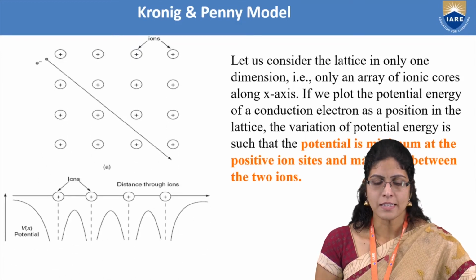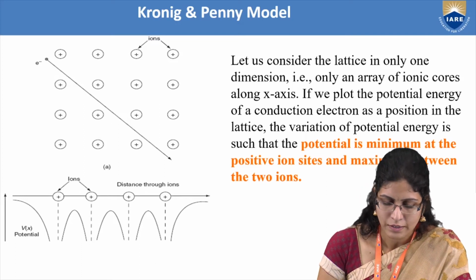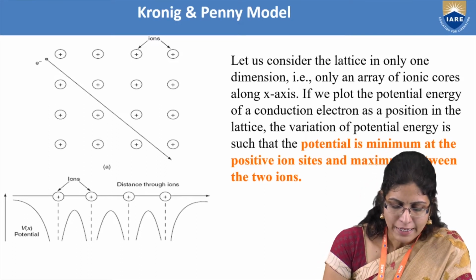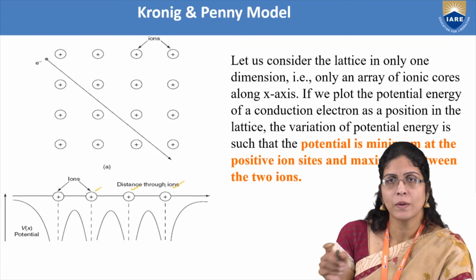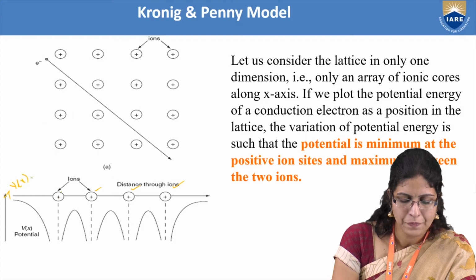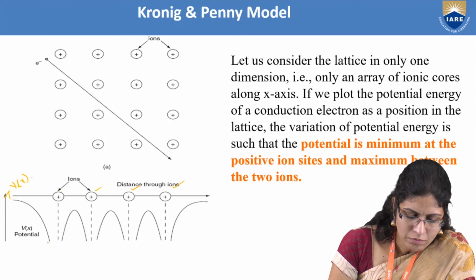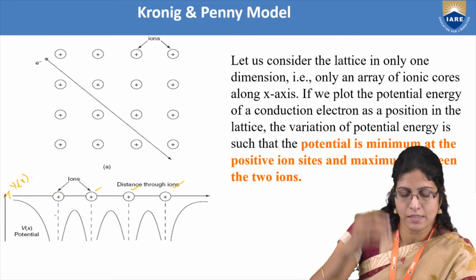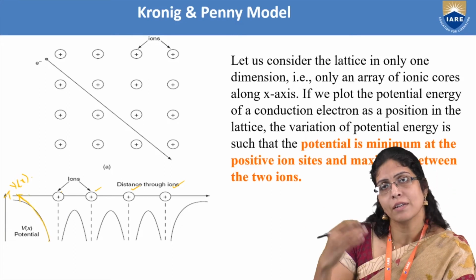This is the positive ion lattice, the continuation of my previous diagram. If you take positive ions separated by equal distance, and you are taking V of x, what will happen to V of x at the surface? V of x is going to infinity.